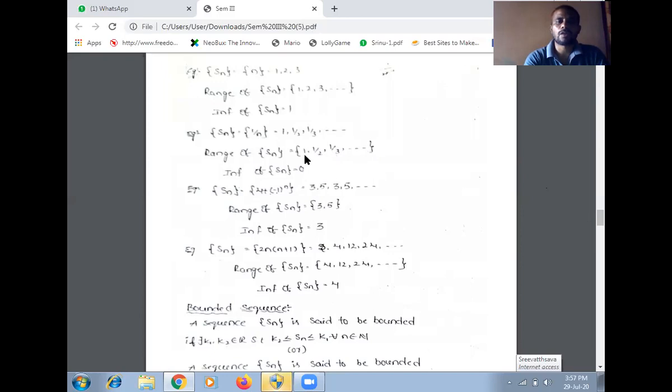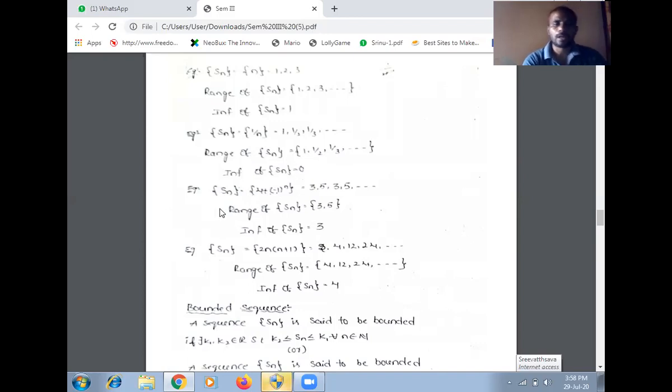So here what you are getting, this is a decreasing sequence. The first term is 1 and the last term we are getting here is 0. In the case of n tends to infinity, we get 0. So 0 is the last term of this sequence. So it is a decreasing sequence. So 0 is the least value, 0 is the lower bound of this sequence, so infimum Sn equal to 0.